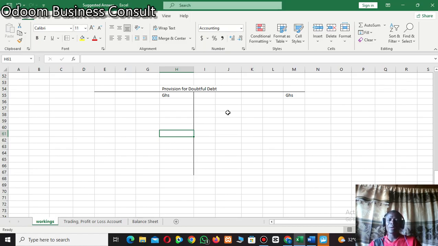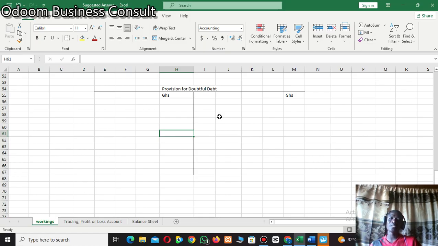Why are we saying it's an expense or a loss? You sold something on credit to your customer and you are saying that 5% of the amount you're expecting from the customer cannot be recovered. It's a loss to you. You sold goods valuing about 10,000 cedis and you are saying that 5,000 out of the 10,000 cannot be recovered from that customer. It's a loss to the business. That is why it is at the debit side, the expenses side of the profit or loss account.